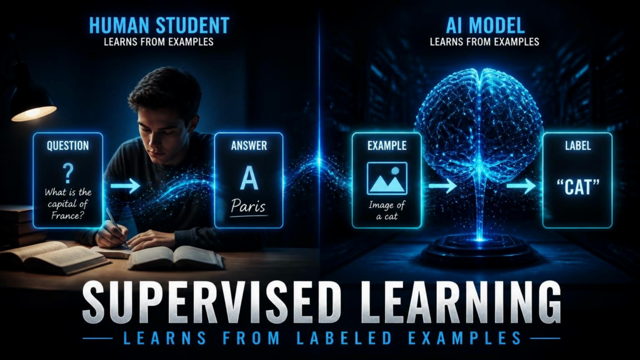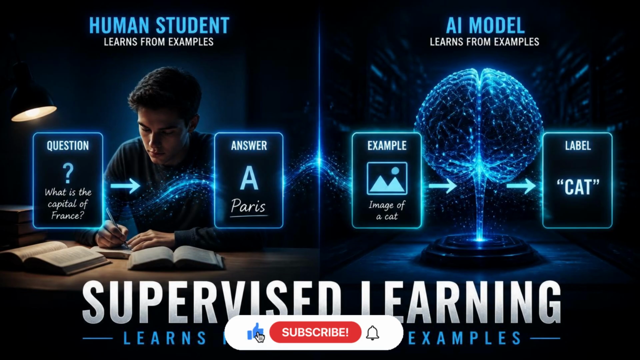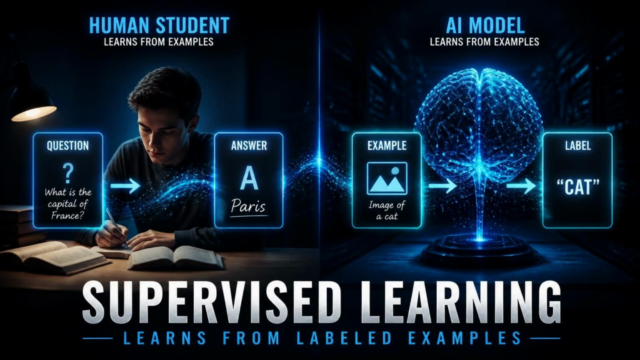answer should be. Think about how a student learns from a teacher. The teacher gives the student a question. The student gives an answer. The teacher says whether that answer is correct. Over time, the student improves. Supervised learning follows a similar idea. The machine receives examples, along with their correct answers. It makes predictions. Those predictions are compared with the labels, and the model learns from its mistakes.